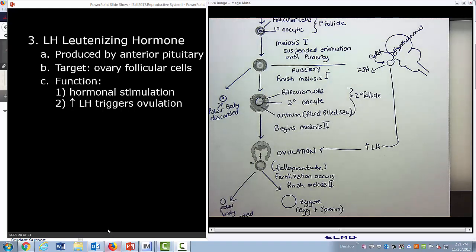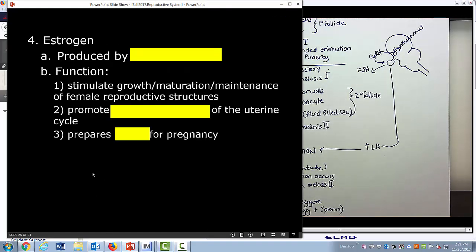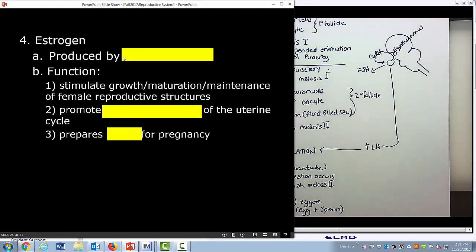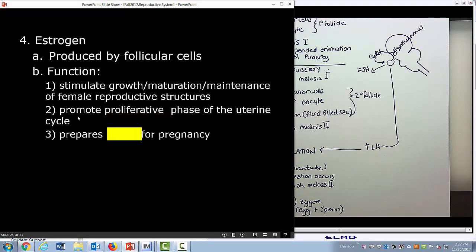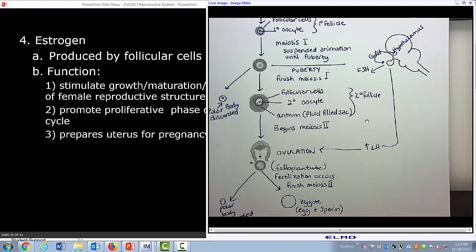All right, so back here, we're not done with hormones. We have estrogen, and progesterone is produced by the follicular cells. The follicular cells produce estrogen in order to stimulate growth, maturation, and maintenance of the female reproductive structures, as well as promote the proliferative phase of the uterine cycle and prepare the uterus for pregnancy.